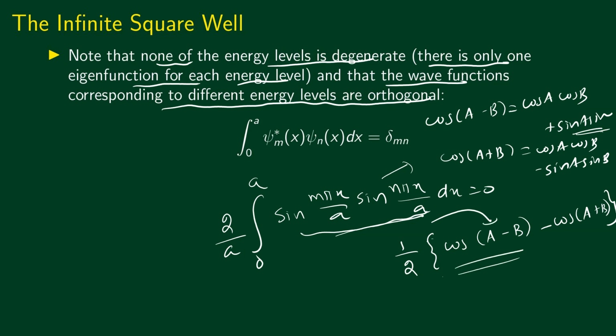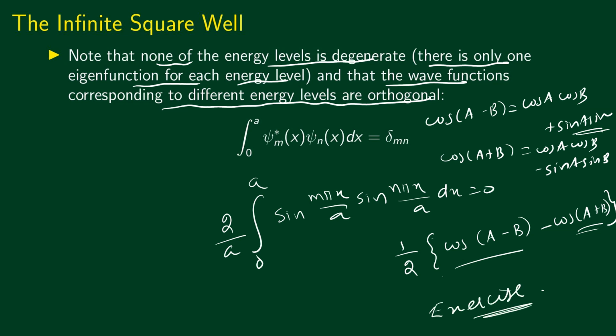Now each term can be integrated easily. When we integrate a cosine, we get a sine, and as a consequence, when you apply the limits 0 to a, you will see that it becomes 0 unless m is equal to n. We have already seen that if m is equal to n, then the integral is 1. I leave it as an exercise for you to complete these steps to prove the orthonormality relation, or the orthonormality condition.